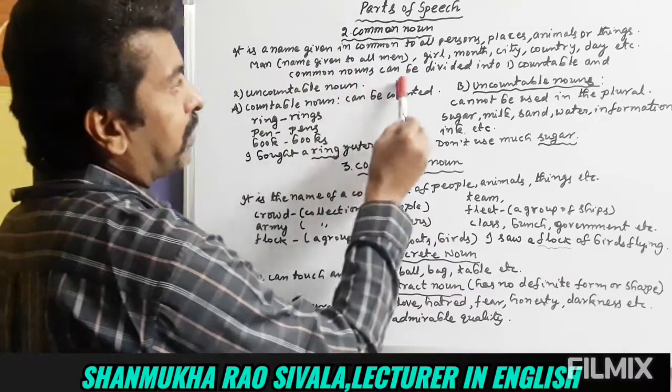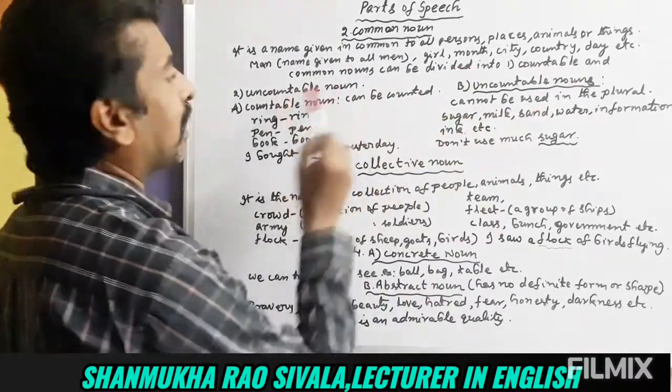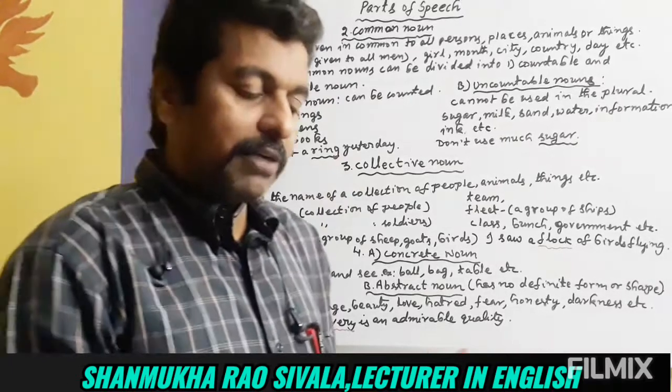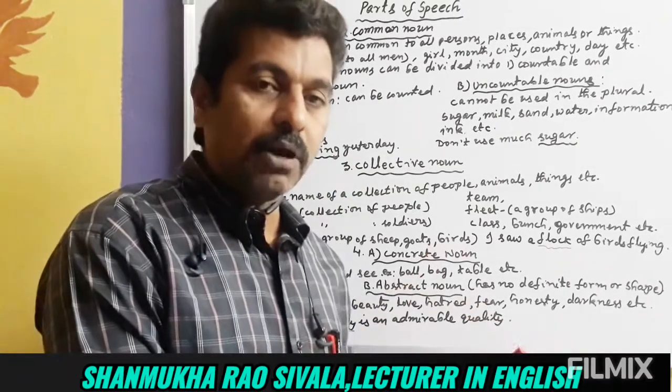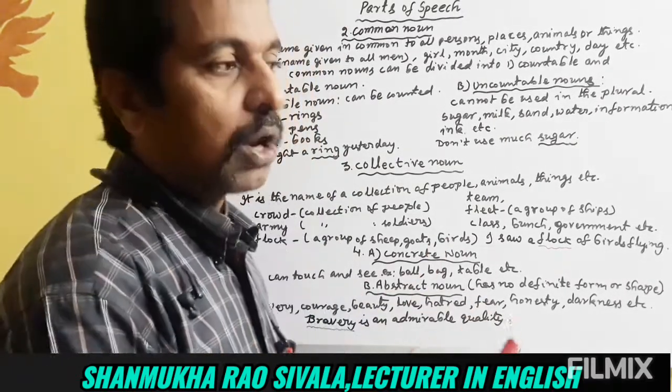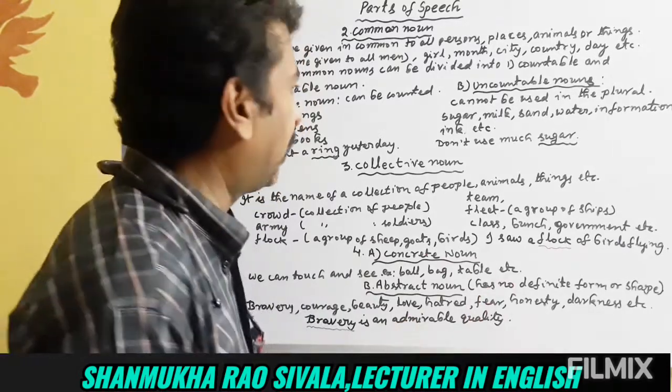Common nouns again can be divided into countable nouns and uncountable nouns. Common noun again divided into two kinds, countable nouns, uncountable nouns. Countable nouns means can be counted.